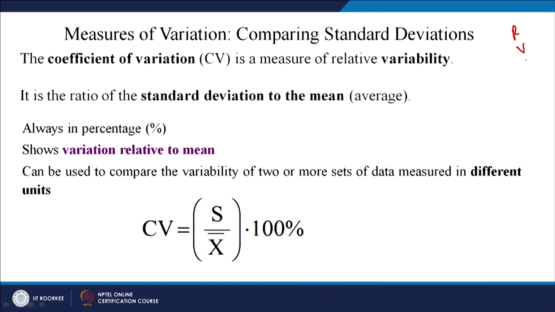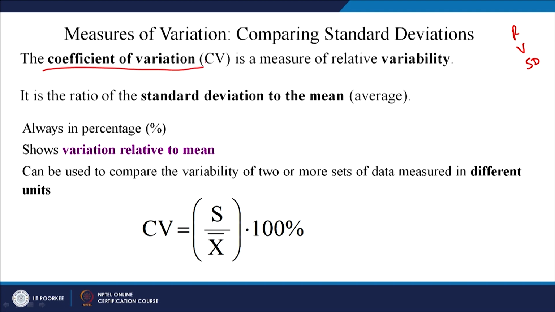Now, we will look at the fourth measure of variation. Why fourth? Because we have seen range, we have seen variance, we have seen standard deviation, and the fourth one is coefficient of variation, right.